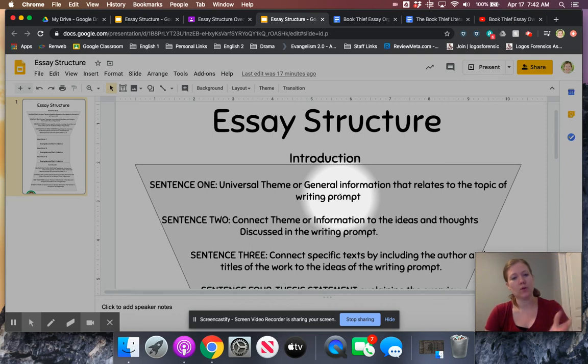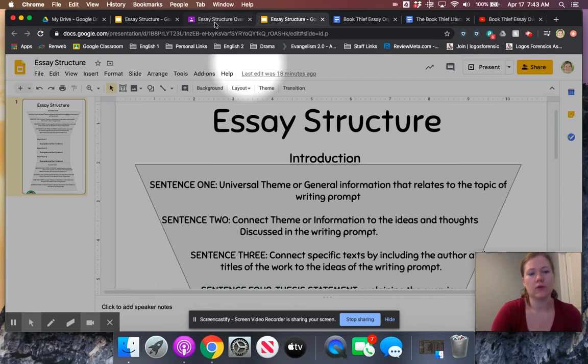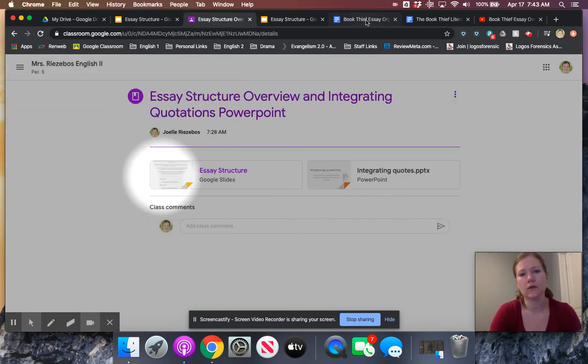So if you're doing the one about morality versus social pressures or societal standards, you're going to come back to that. In here, you generally introduced us to the idea of morality and society. Now you are going to connect us to the ideas and thoughts specifically related to what's in the writing prompt. So if we look back, oh no, it's over here.